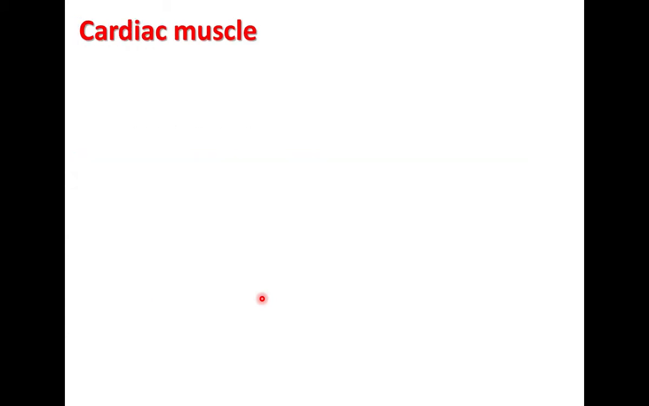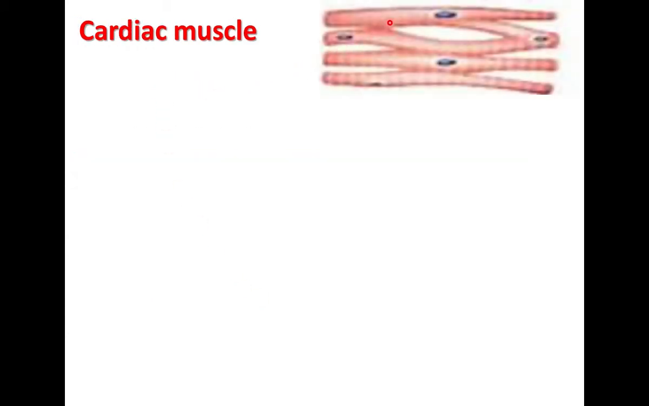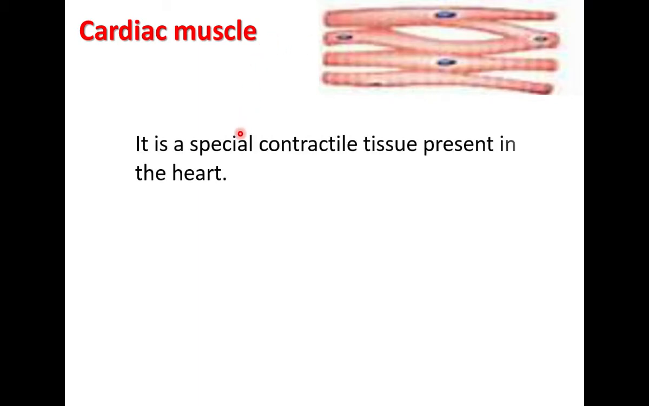The wall of the heart has cardiac muscle. The muscle fibers are elongated with a single nucleus. They are branched. The working of the heart is due to these muscles. Their working is not under our control, so cardiac muscles are involuntary. It is a special contractile tissue present in the heart. The heart contracts and expands because of cardiac muscle.